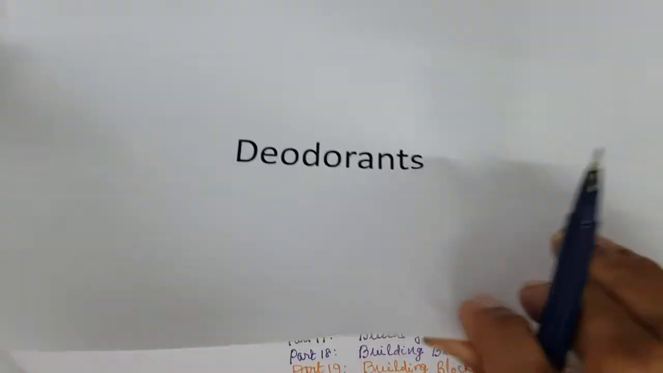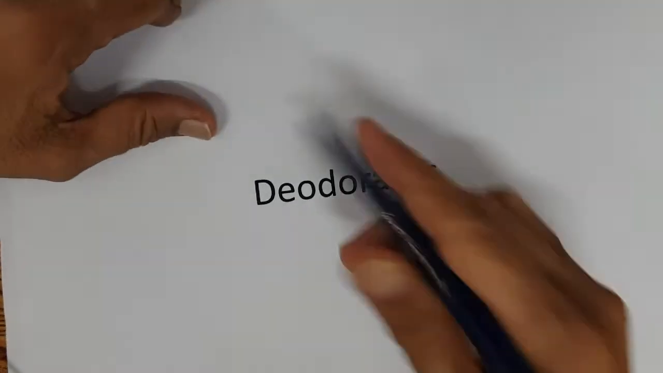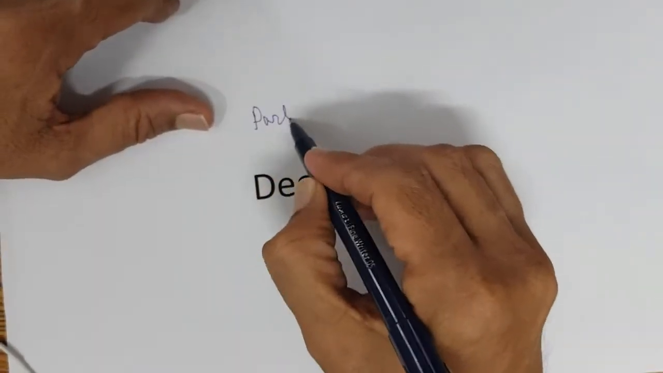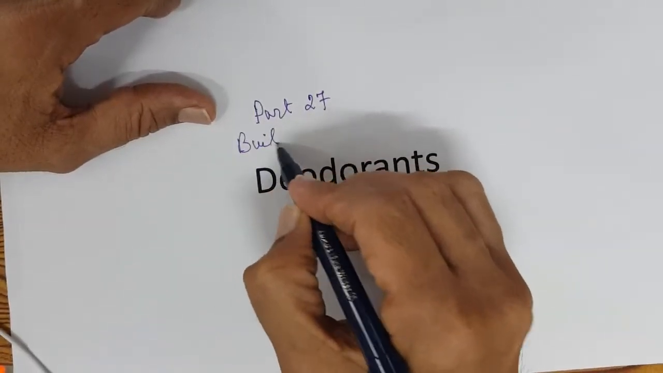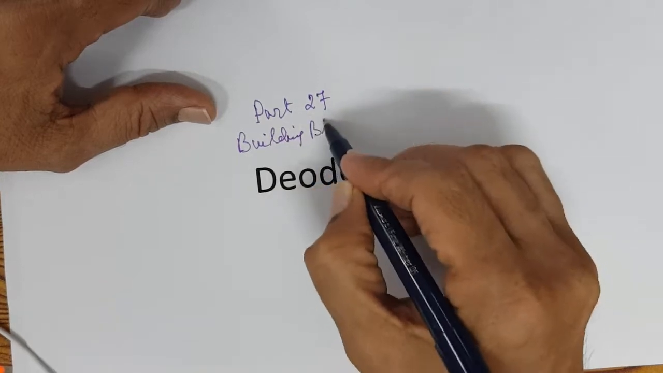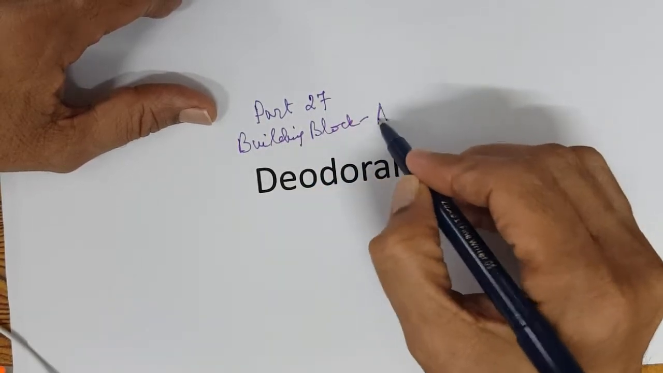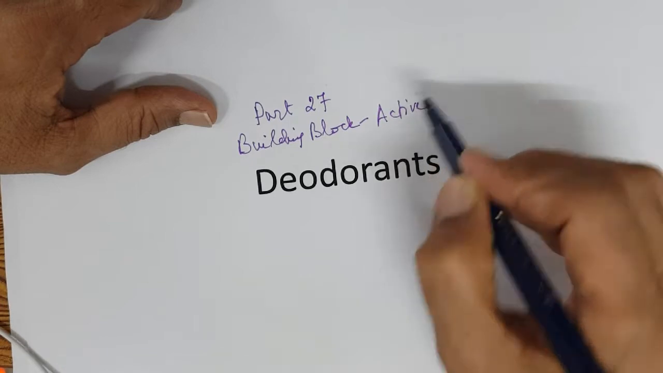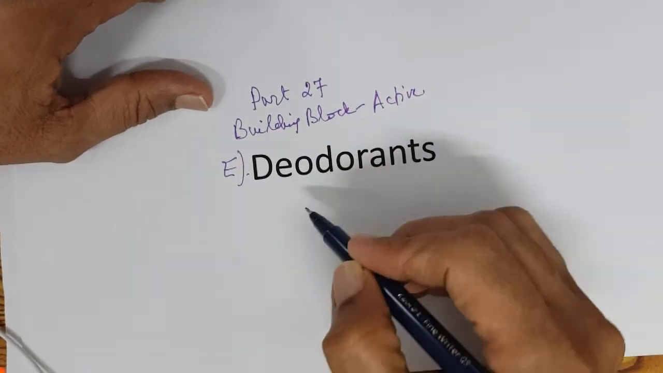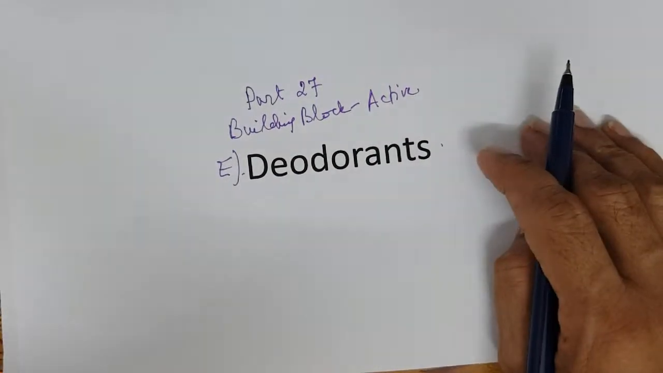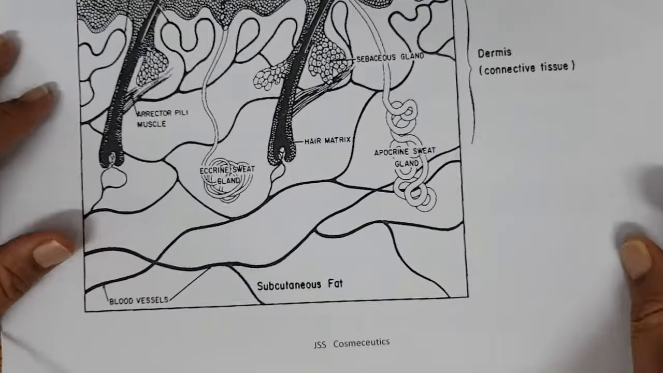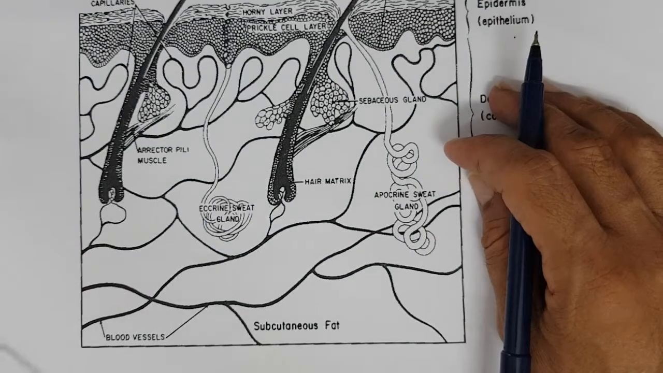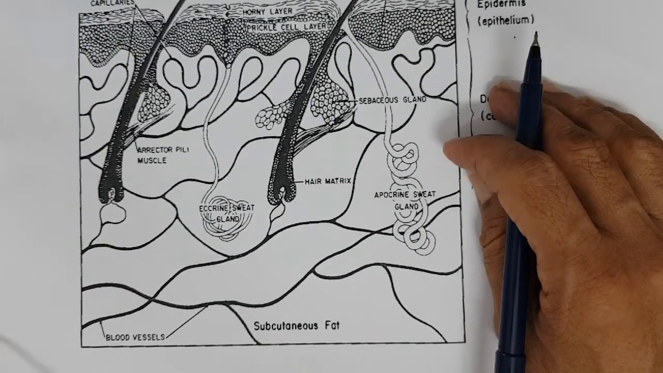So this is part 27. Building blocks, actives, deodorants. This is deodorants. Now, we discussed deodorants and how the body gets body odor before.